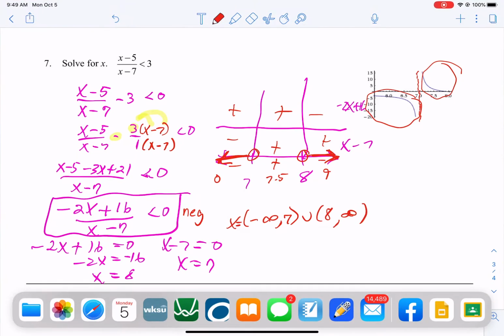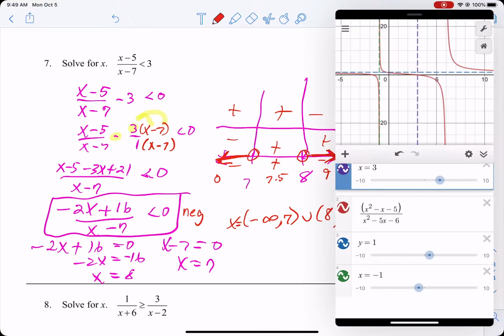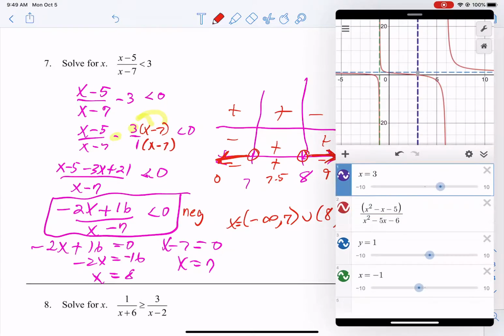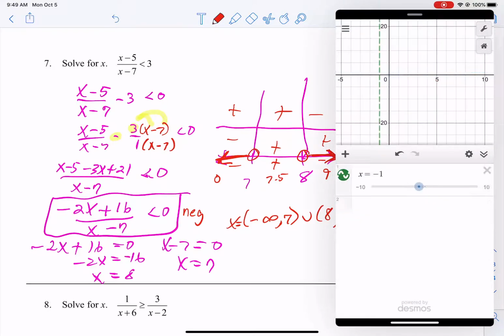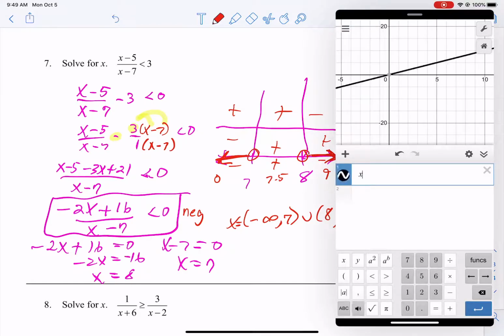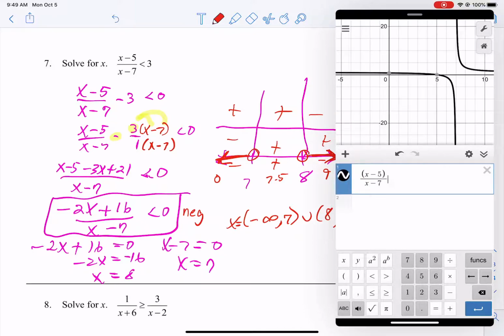Oh, let's put it into Desmos here. I've got all these tabs open. Let me get that ready. Okay, so let's put it the first way. X minus 5 divided by x minus 7 minus 3. I must have made a weird mistake. I'm looking for it here.